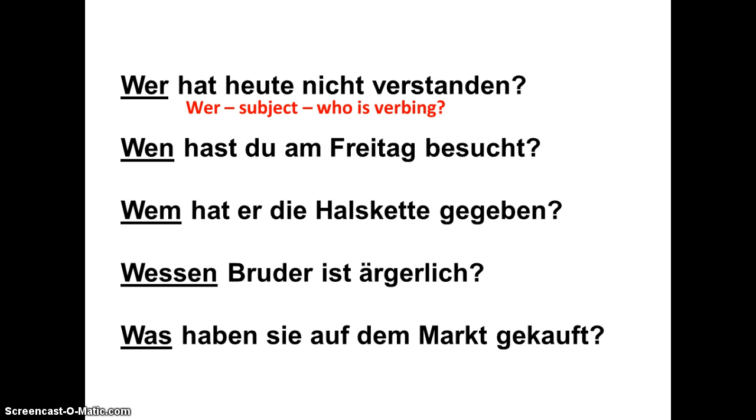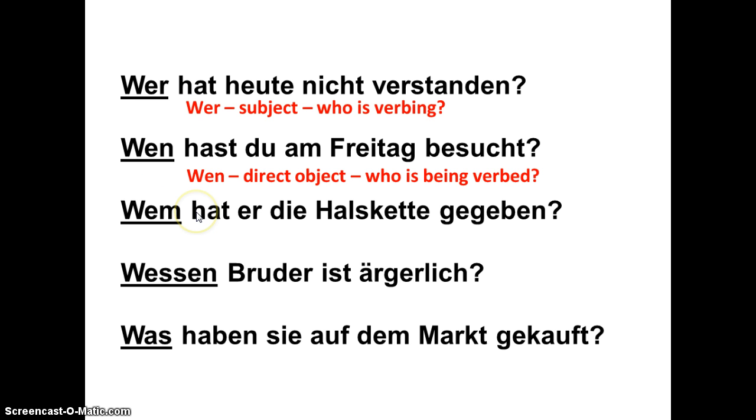In the second example, the subject is already known. The du is in the question. What I'm trying to find out is the person being visited. That's my question. Who is being visited? The du is already known. So I'm trying to find the direct object. When I'm trying to find the direct object, I'm referring to accusative case, in which case I'm going to ask wen.